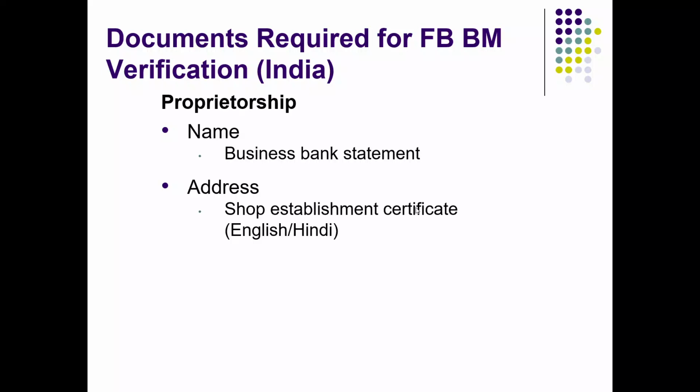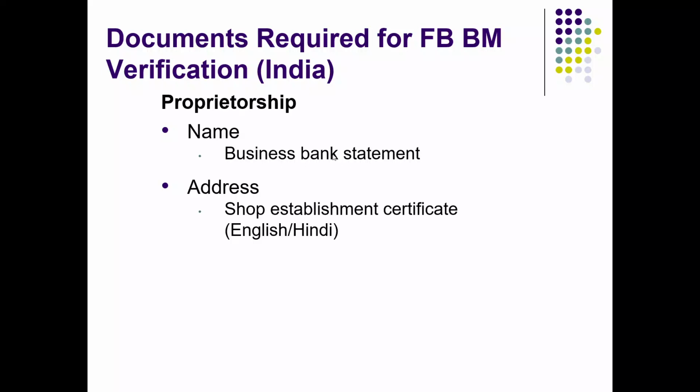So for name, proprietorship firms can use the business bank statement. The first page of the bank statement should be enough. Make sure that the bank statement is not password protected. Many times people make this mistake that the bank statement is password protected and then it gets rejected and we wonder everything was in order, why did it get rejected? Second is an address proof.